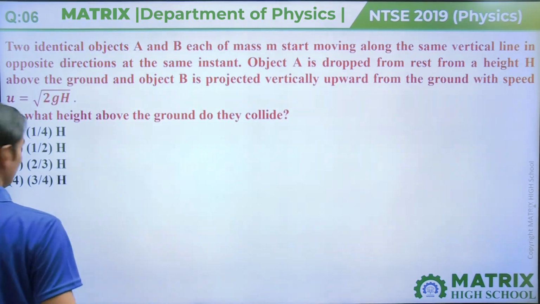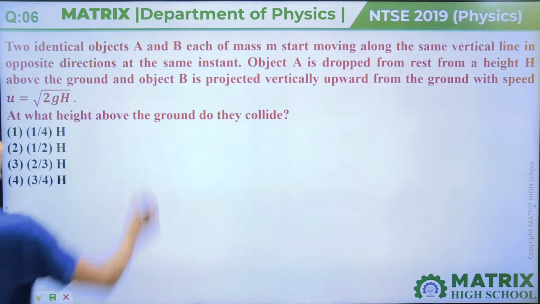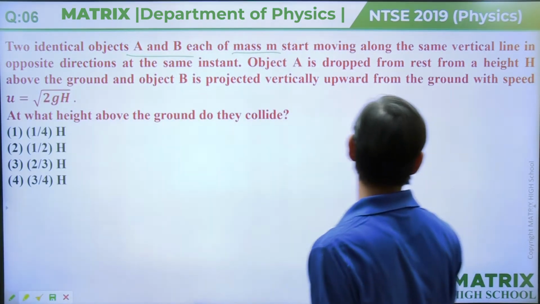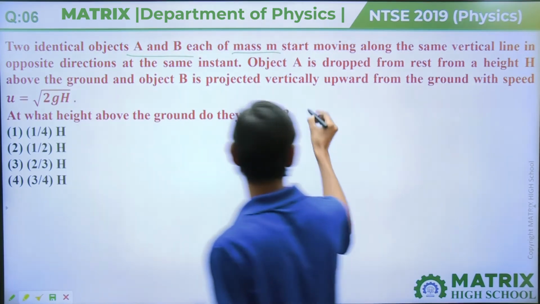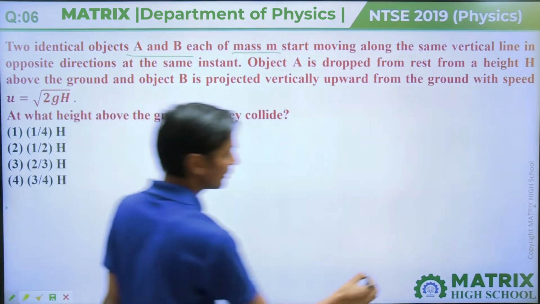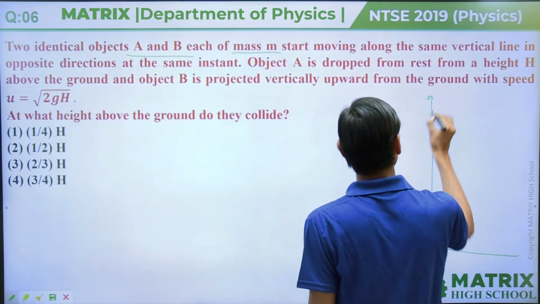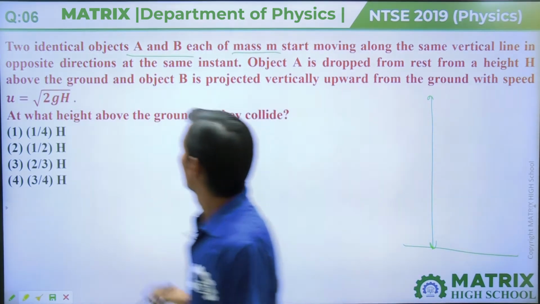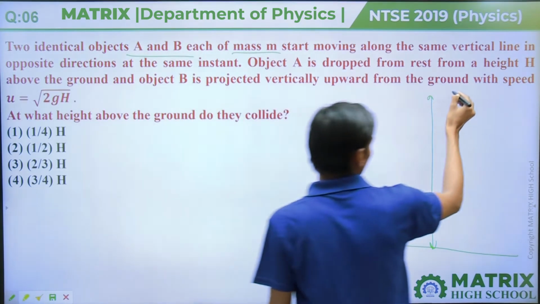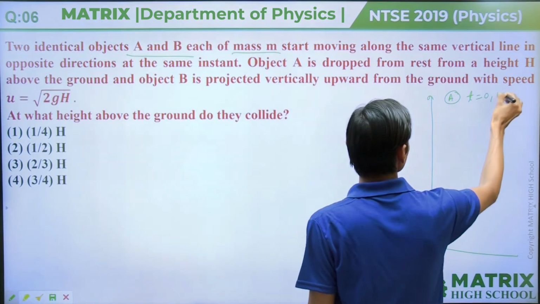Next question number 6. In this situation, two identical objects A and B, each of same mass, start moving along the same vertical line. So we can draw the diagram, they start moving on the same straight line, in opposite directions at the same instant. Object A is dropped at t equals 0, u equals 0.